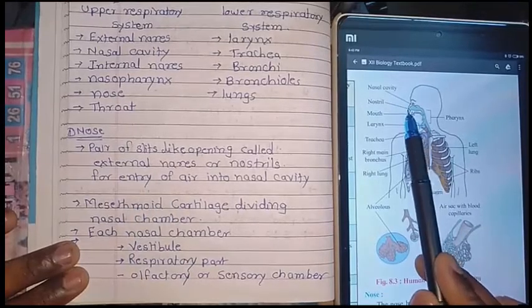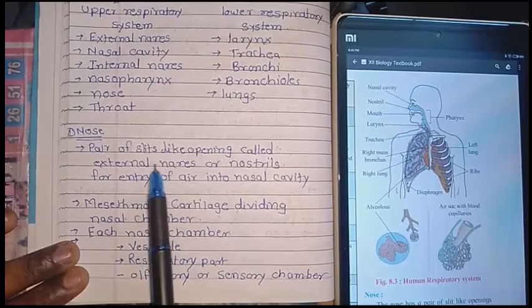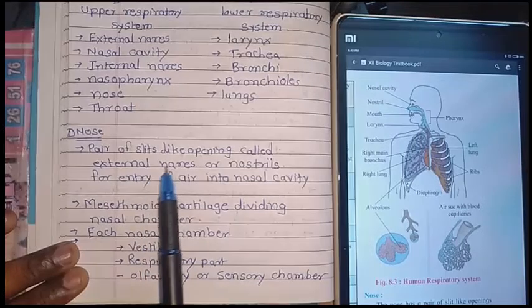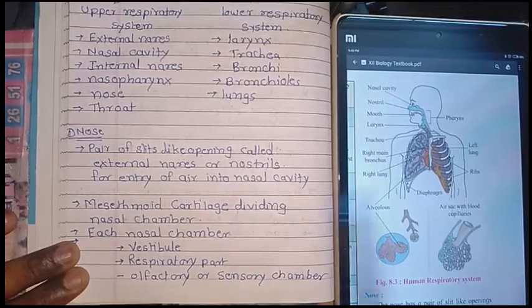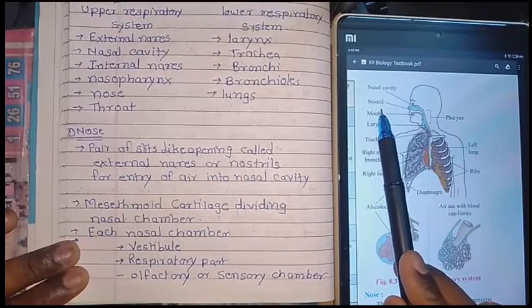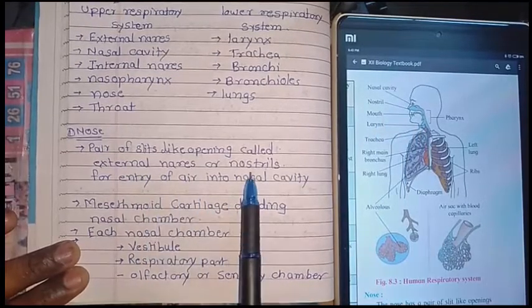Here you can see the nose. The nose extends out from the face and has a slit. That slit is divided into two parts, called the external nares. They are also called the nostrils. Here you can see the nostrils are present. The external nares are also known as the nostrils.